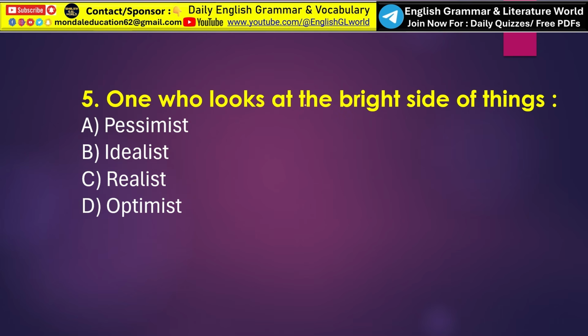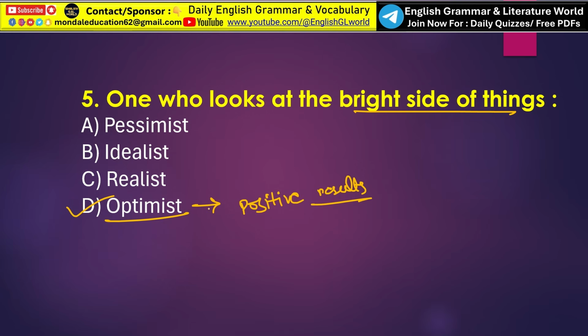Next, one who looks at the bright side of things. The correct one word substitution is option D, optimist. An optimist is a person who always expects a positive result, or you can say a positive outcome, and tries to see the good side of every situation.